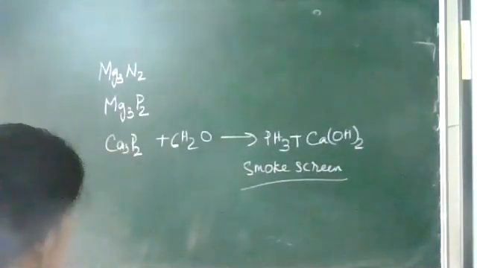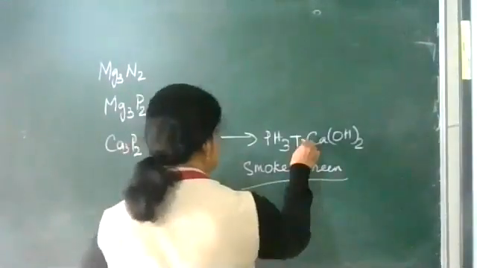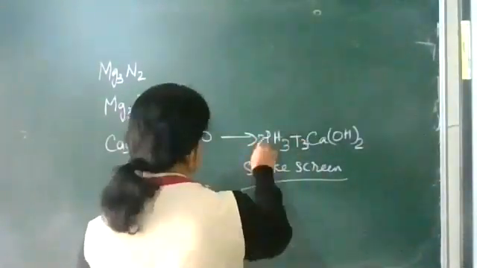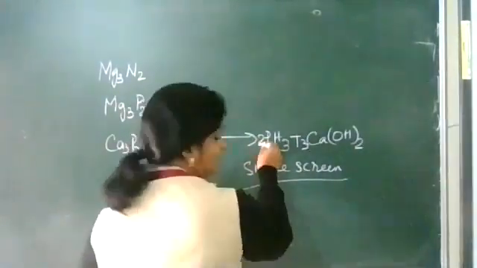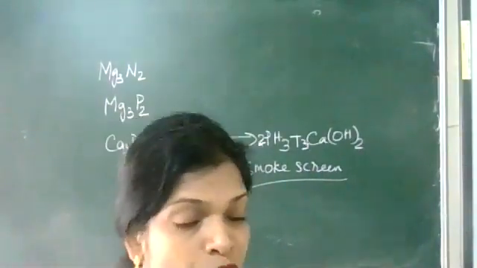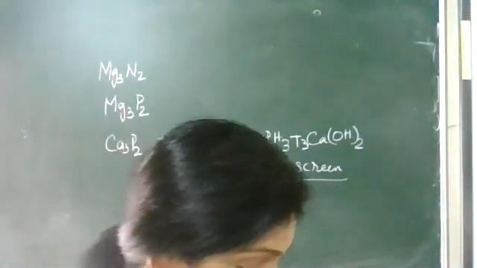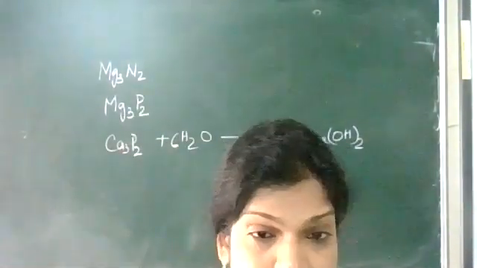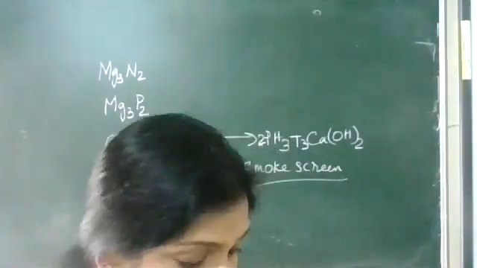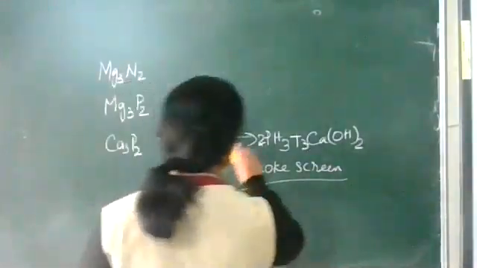So Ca3P2 plus H2O gives 3Ca(OH)2 plus 2PH3. So this reaction is important. By sprinkling water on Ca3P2, lots and lots of PH3 will be coming out, which is used as a smoke screen to cover the vision of the enemies. Next, hydrides of group 15. So PH3 is a hydride.